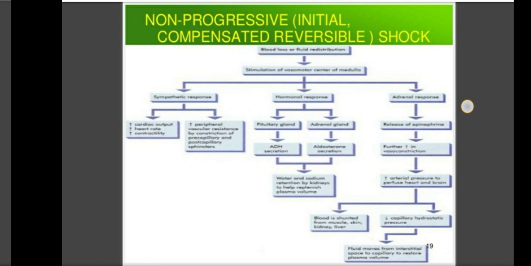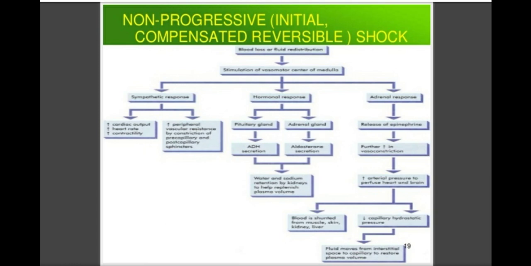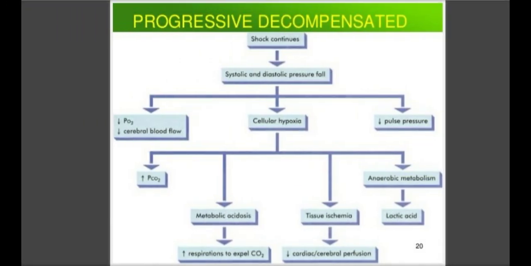And this is a reversible stage. At this stage, when there is a supply of blood or the therapeutic agents get acted, the patient goes into the normal stage also. So this is the first stage, that is the non-progressive, initial, compensated and reversible stage of shock. Then the second stage of shock is progressive decompensated. So what is this progressive decompensated shock?